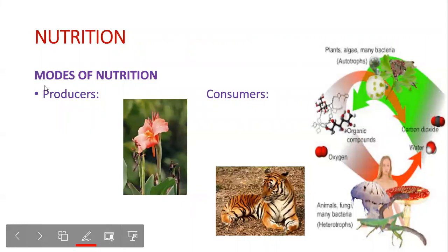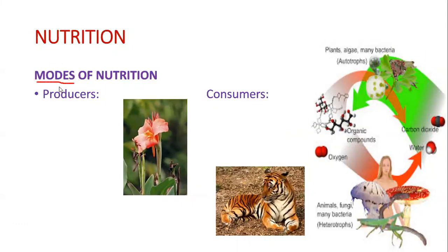So what are the modes of nutrition? Modes means the ways of getting food. How do plants get their food, how does this tiger sitting here get its food, or how do we get food? Plants can make their own food in the presence of sunlight and water through a process called photosynthesis. But can we make our own food? No. We need to depend on plants or meat to have food. That is the reason we are called consumers, and those which can make their own food are called producers. So plants are producers, and animals and us are consumers.